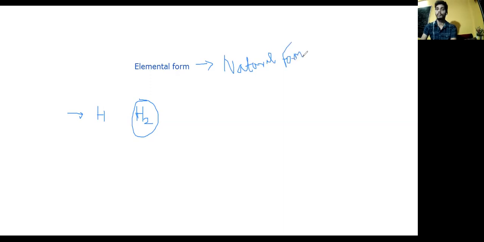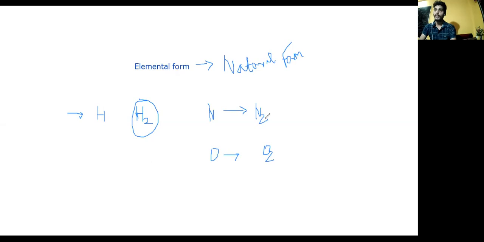Okay, so in case of hydrogen, let's talk about nitrogen. It is represented as N2. Oxygen is represented as O2. So this is the difference between the elemental form and the atomic form. This you have to understand.